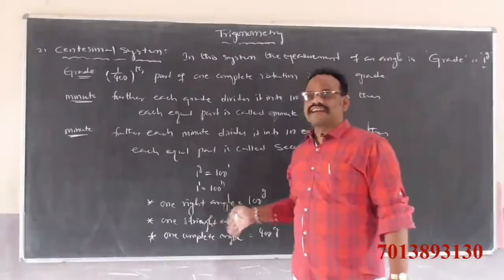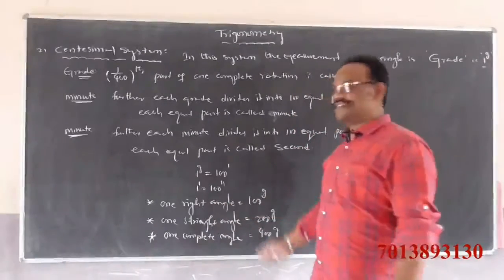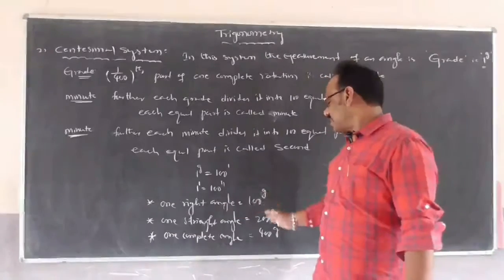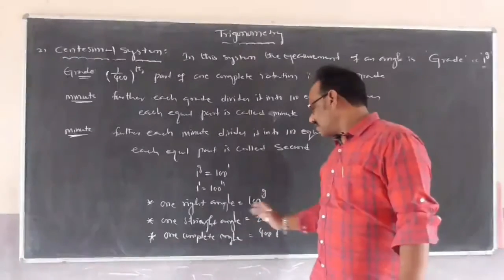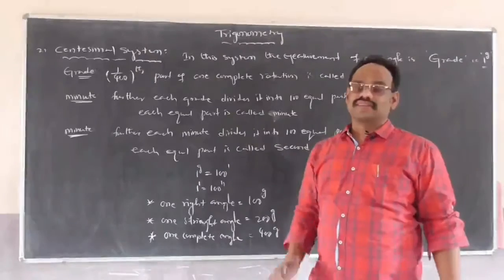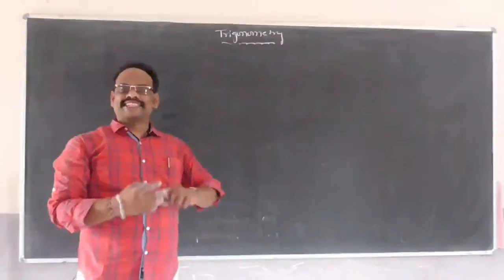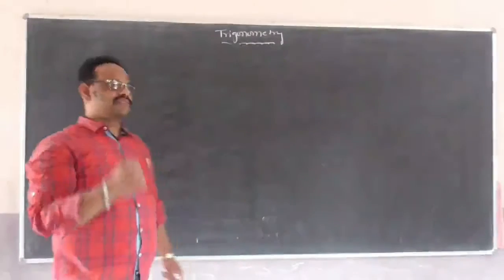Here 1 right angle is equal to 100 grades, 1 straight angle is equal to 200 grades, and 1 complete angle is equal to 400 grades.